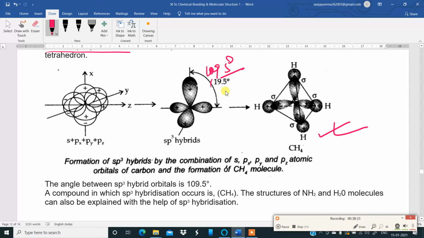It's 109.5 degrees. The angle between sp3 hybrid orbitals is 109.5 degrees. Compounds in which sp3 hybridization occurs are methane, NH3, and water. It has been explained below over here.